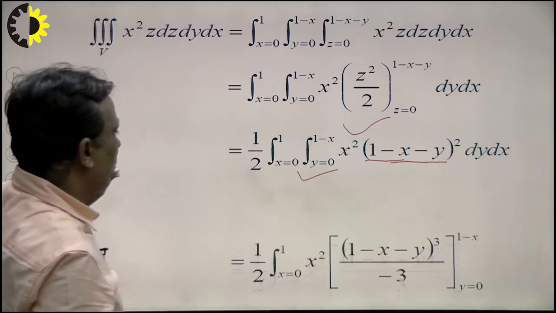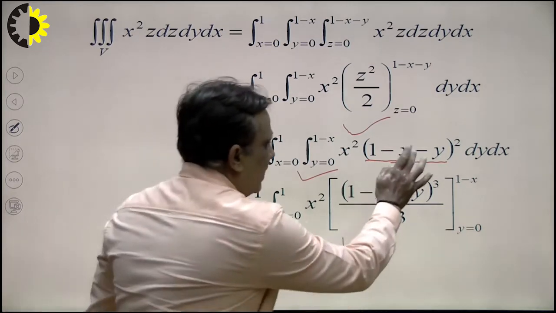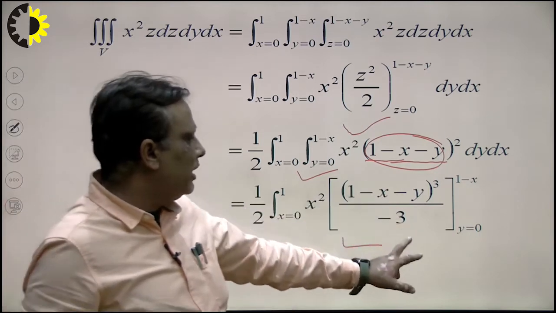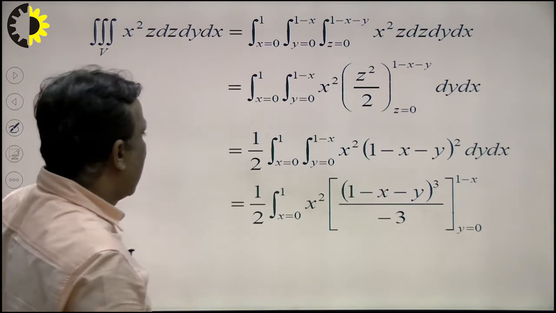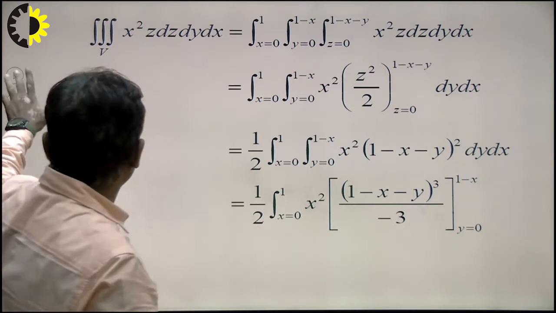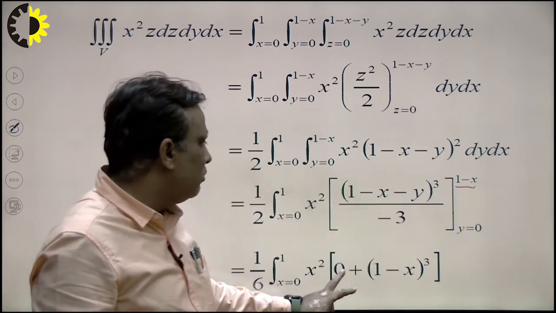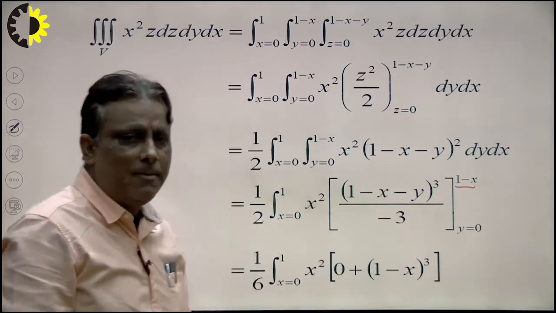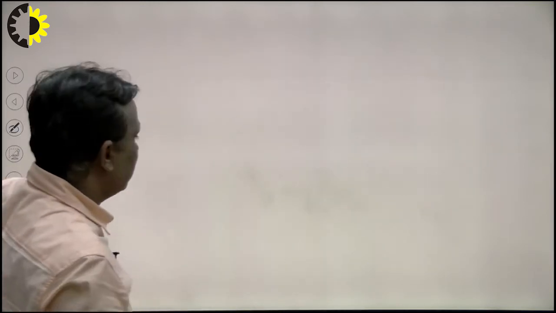In this way we can calculate the integration. I write here, suppose this is equal to theta, so the integration of theta square d theta is theta cube upon 3, and minus 1 is this. So in this way we can find our integration, and now apply the upper limit minus lower limit. Suppose I write upper limit minus lower limit, so in the place of y I write here, and this will be equal to 0, minus minus plus here, and the lower limit is 0, so the result will be 1 minus x whole cube.